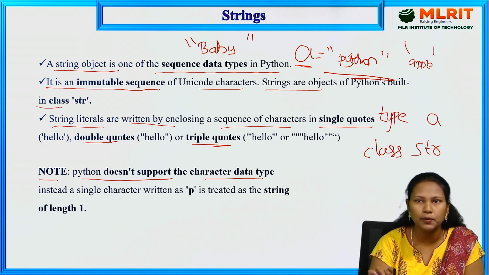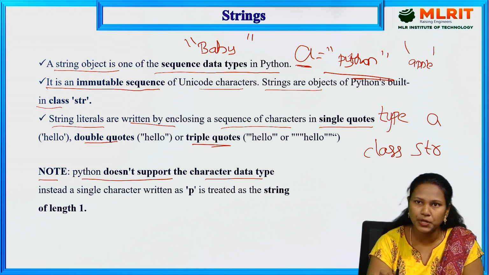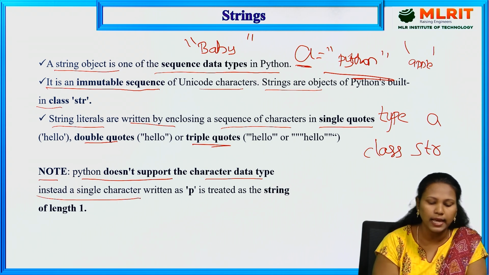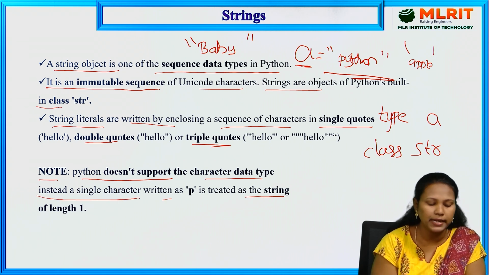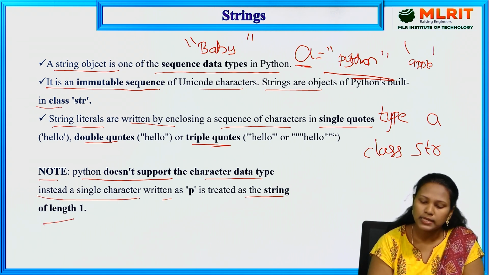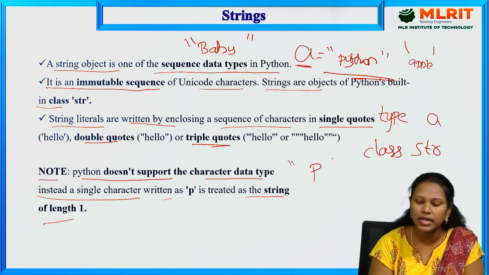That means we can't give a single value, a single character. It supports strings only. Python does not support characters. Instead, a single character is treated as a string. So a single character is also taken as a string, and the length is 1.